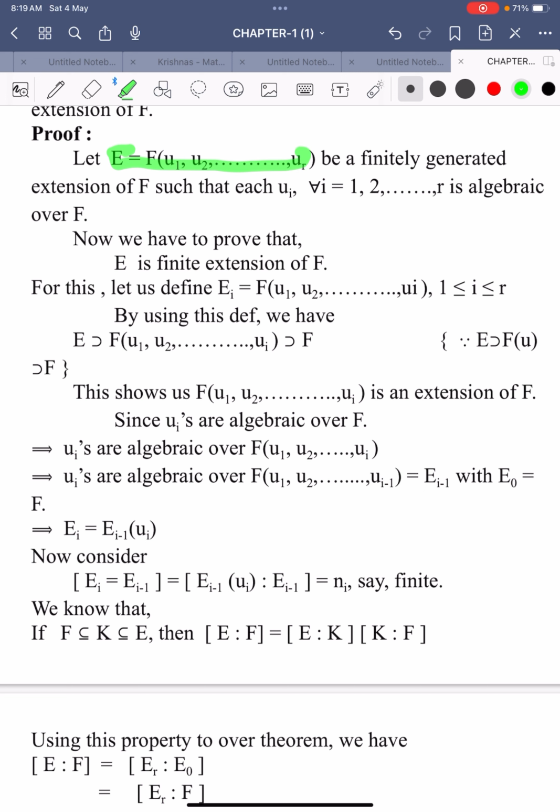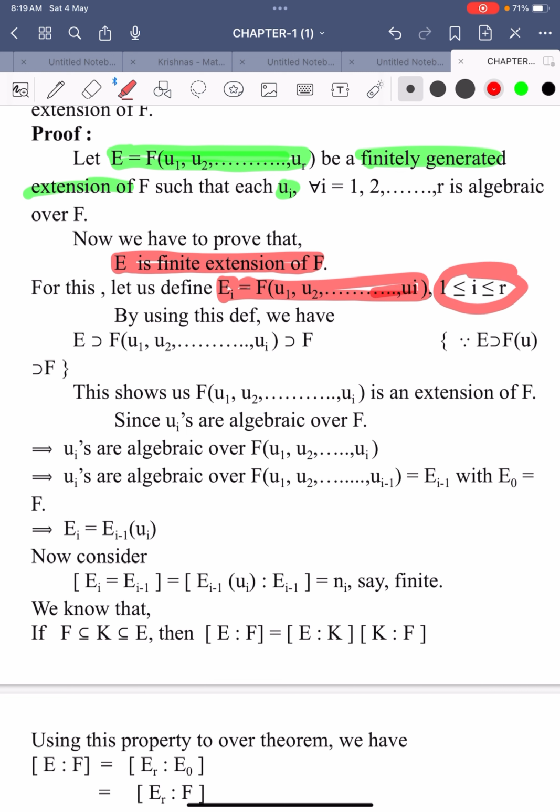Let capital E is equal to F of u1, u2, and so on ur be a finitely generated extension of F such that each element u1, u2, and so on ur is algebraic over capital F. Our aim is to show that capital E is a finite extension of F. To prove this, let us define a set. Ei is equal to F of u1, u2, and so on ui, where i is less than or equal to r, lies between 1 and r. i varies from 1 to r.